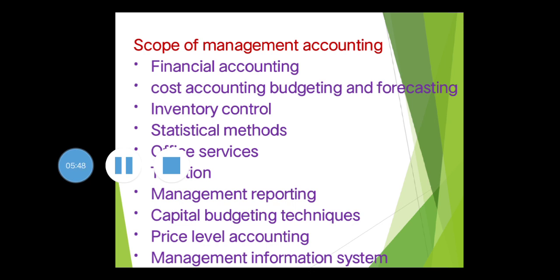First and foremost, definitely there will be financial accounting. Financial accounting data is used by the management accountant. So financial accounting comes under the scope of management accounting. Secondly, cost accounting, budgeting and forecasting. Cost accounting is for controlling of cost, for computation of cost of production. In cost accounting also there are different tools for effective control of cost of production. So the cost accounting records are also taken by the management accountant, which is also useful for management for making important decisions.